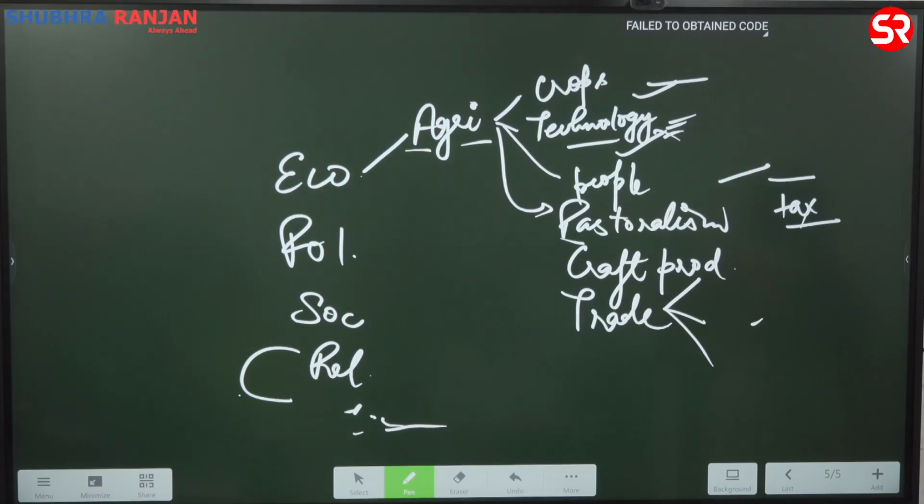Was potato a part of our life in ancient times? No, it came in the 16th century. Cabbage, not a part of our life in ancient times. So what are the crops that are being introduced at a particular point of time? Only that you will have to study.